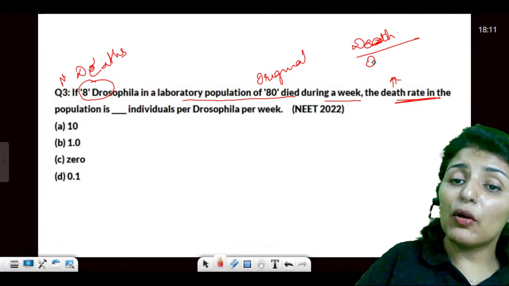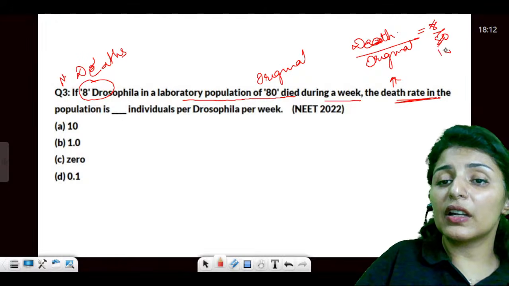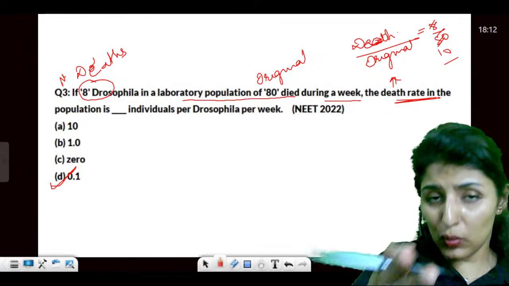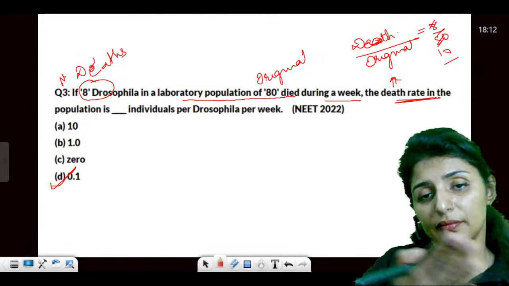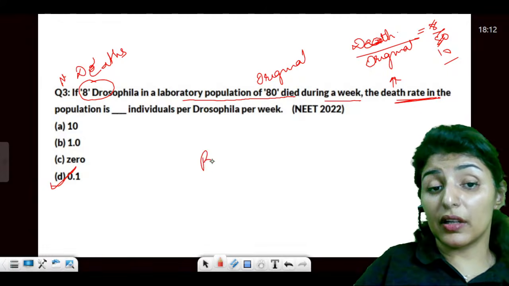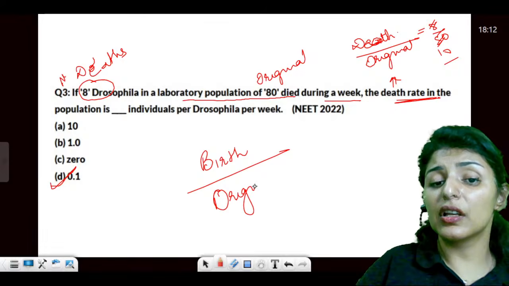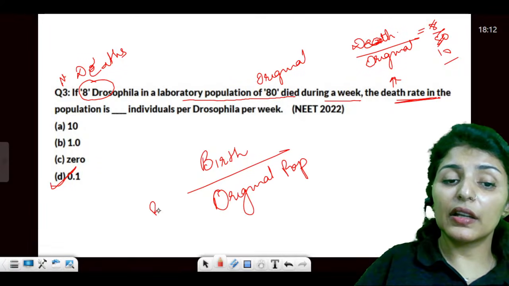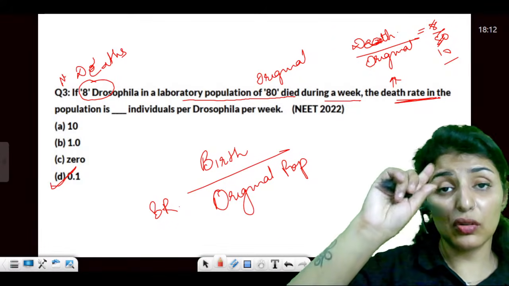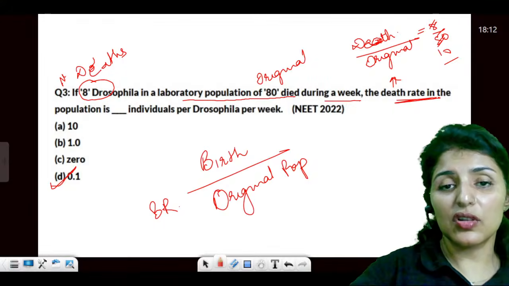So the answer would be 8 upon 80, that is 1 upon 10, that is 0.1. Is that clear? Similarly, you will see questions in earlier years related to birth rate. Birth rate has the same formula, number of new births upon the original population. So the common parameter around which we compare death rate or birth rate is the original population.